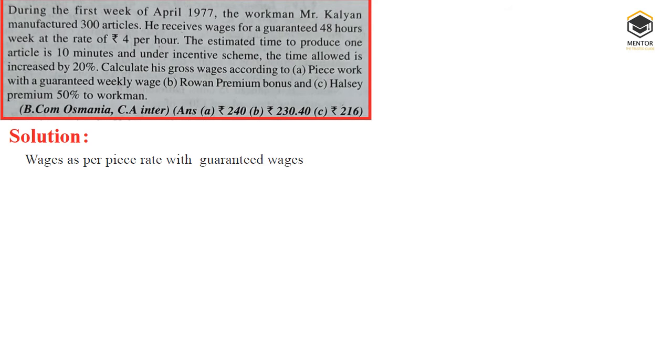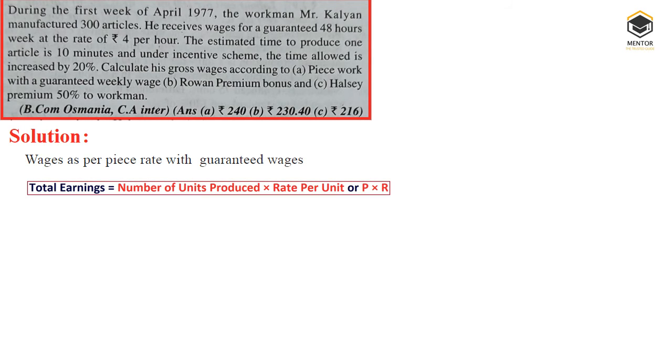First, wages as per piece rate system, that is the guaranteed wage, we need to calculate. How to calculate this guaranteed wage? Under piece rate, what is the formula? Total earning is equal to number of units produced into rate per unit, that is P into R. The number of units produced is 300 units. But rate per unit we don't know. That's the reason I kept a question mark. Rate per hour we know, but rate per unit we don't know. This is very important. Here your efficiency lies: the conversion of data.